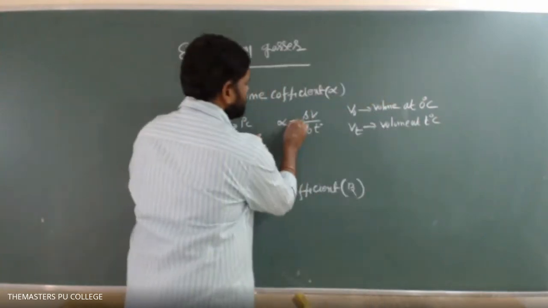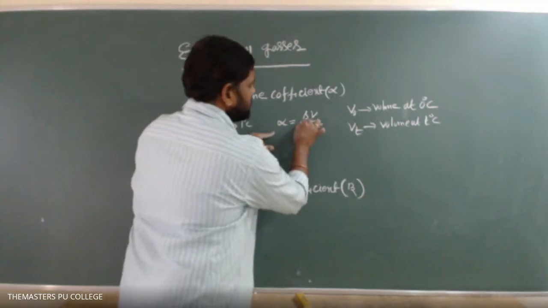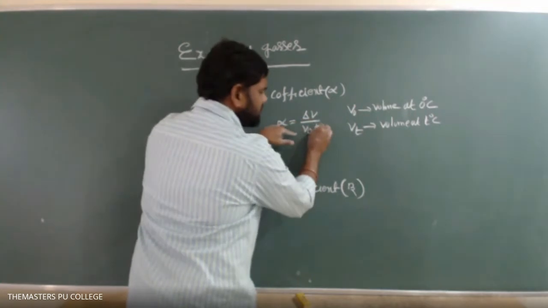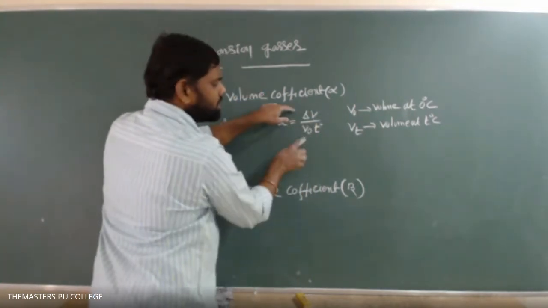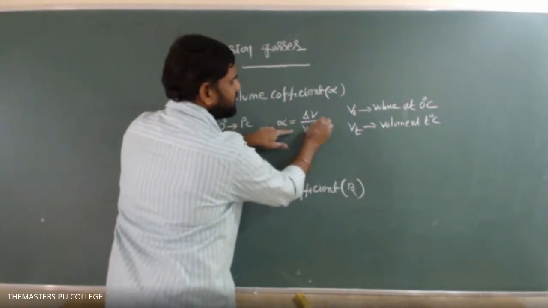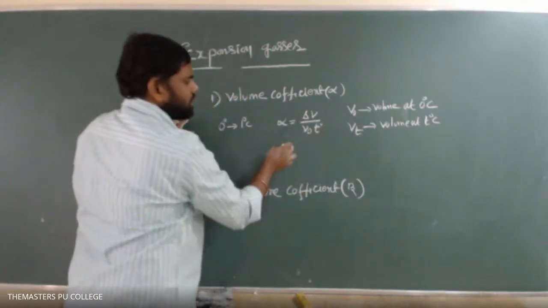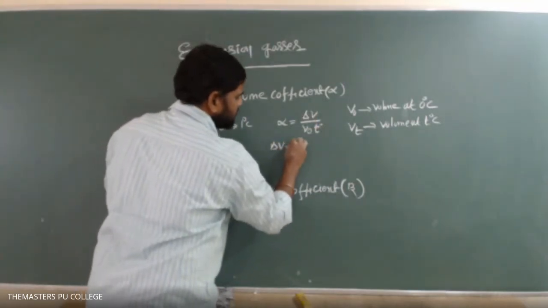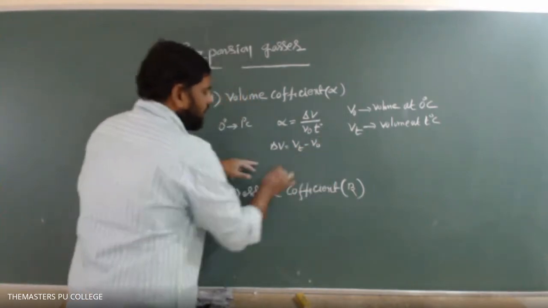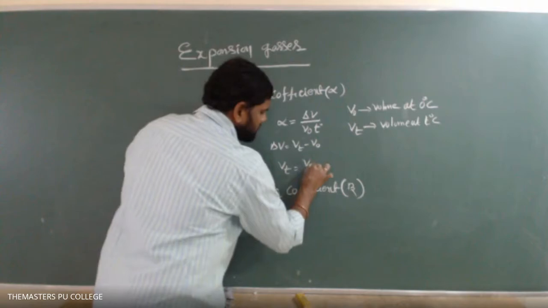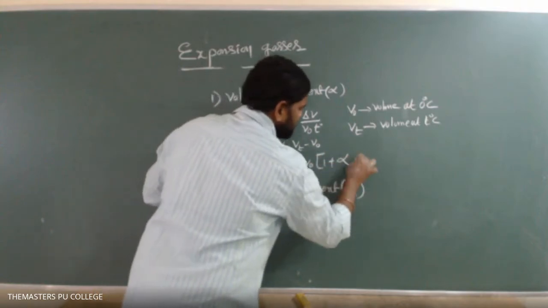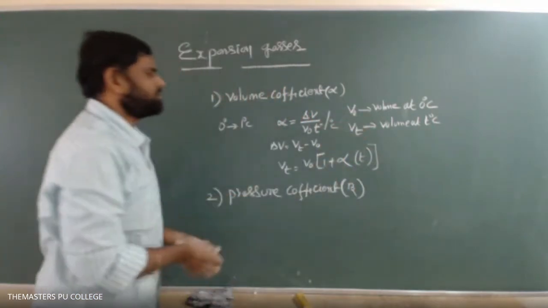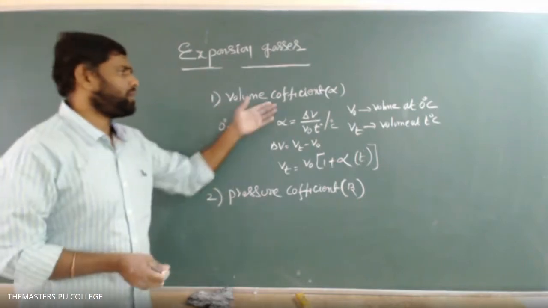So the volume coefficient can be written as alpha equals delta V by V naught, that is the fractional change in volume, for T degrees centigrade. Then the fractional change in volume per degree centigrade means the fractional change in volume divided by the rise in temperature. That's why alpha equals delta V by V naught T. Here delta V equals Vt minus V naught, and from this relation, Vt equals V naught times (1 plus alpha T). This is per degree centigrade. So this is about the volume coefficient of a gas.